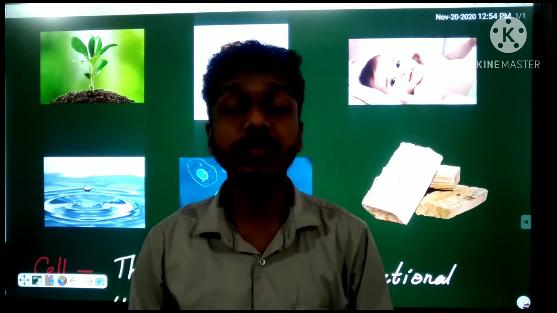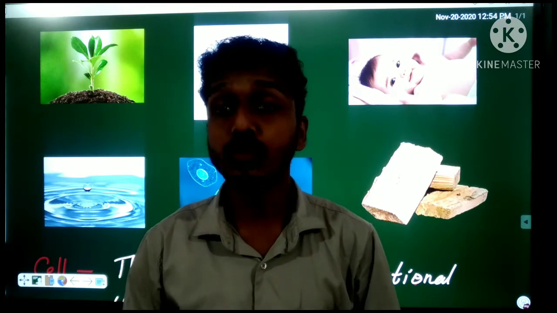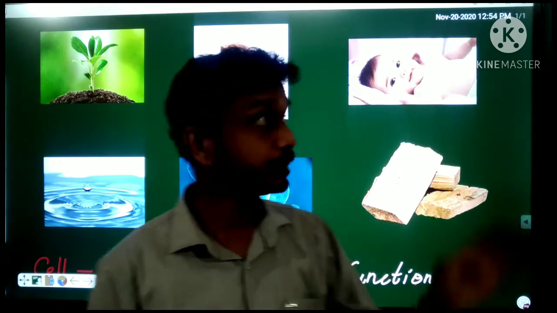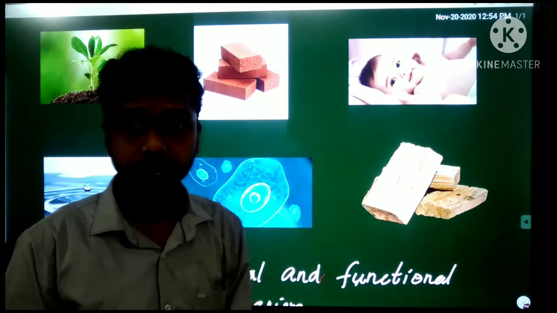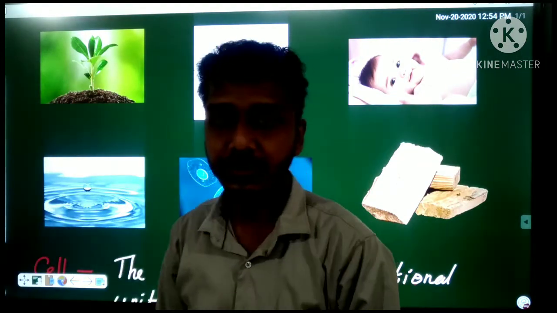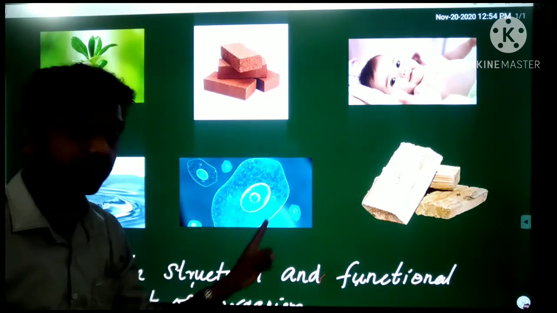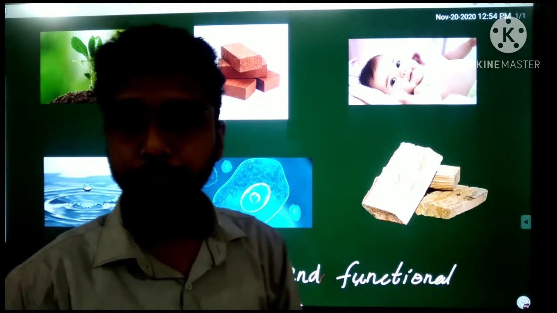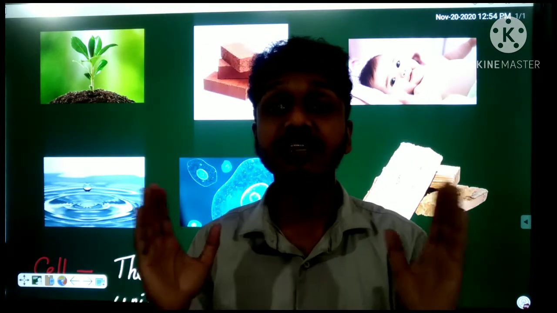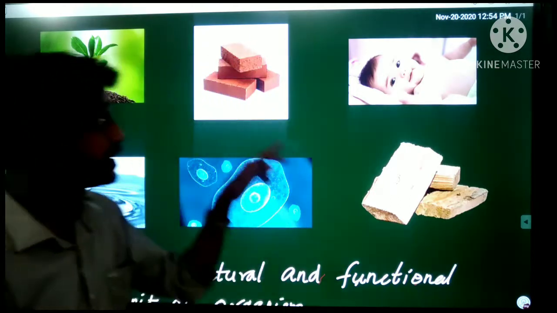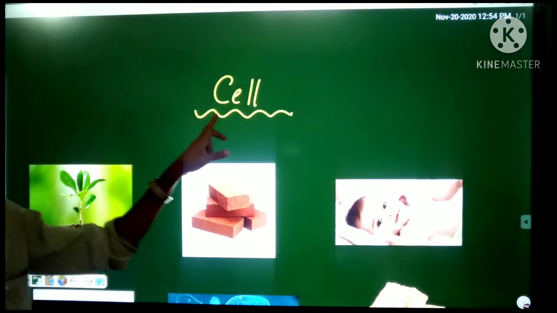Each organism has a structural unit in its body. Here this baby has a structural unit. Plant has a structural unit. And this single cell organism has a structural unit. Okay. That structural unit is called cell.